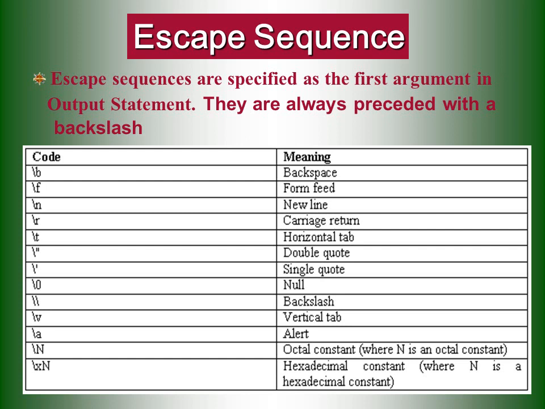For that, we are using slash n, and similarly we also have slash r, slash t, single quotation, double quotation, null value, vertical backslash, forward backslash, and alert message, alert bell. Slash a is for the alert. These are all the things we use as escape sequence characters. By using this, we can format our own output.